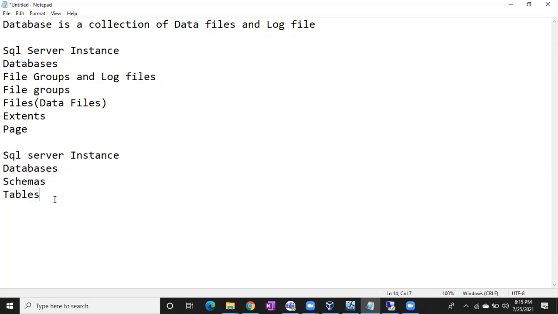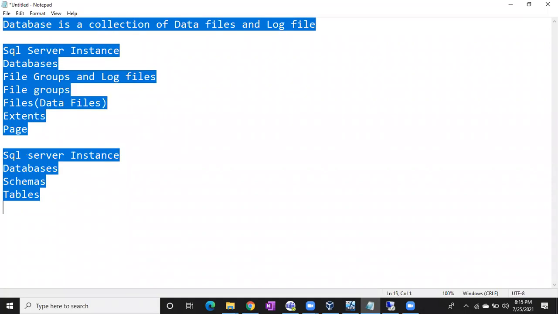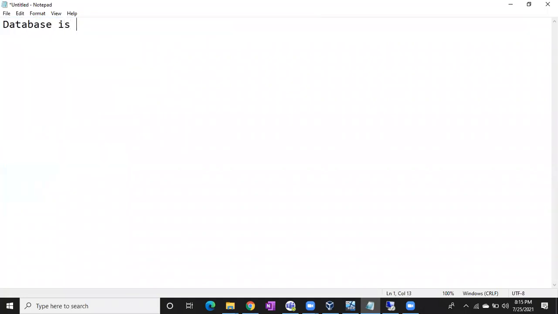Right. So a database is a collection of minimum two files. One is the data file, second one is the log file. Remember guys, without having these two files, you cannot create any database. A database is a collection of two files, one is the data file and another is the log file. Without these two files, you cannot create a database, that is for sure.